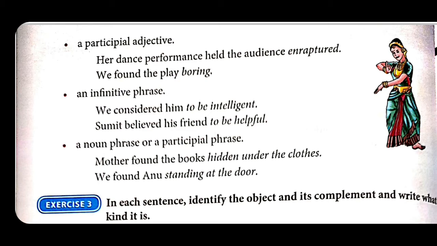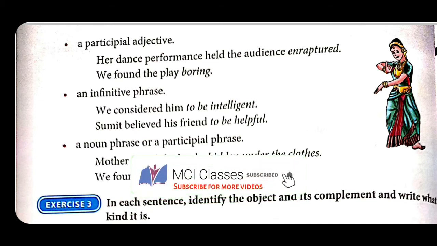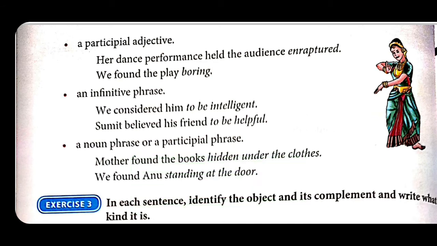Like an infinitive phrase, suppose we are having an infinitive phrase, so it must have to with it, right. Infinitive has to before it, right. So to be intelligent, like in this example, to be intelligent, this is the infinitive phrase, right. So infinitive phrase भी हो सकता है कोई object complement. We considered him to be intelligent. Sumit believed his friends to be helpful, right, because it is also an infinitive phrase.